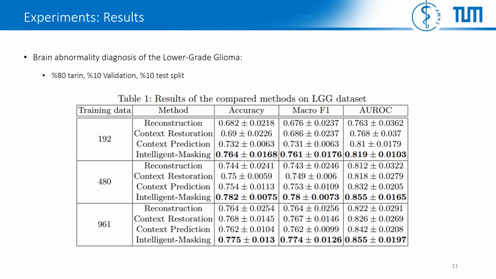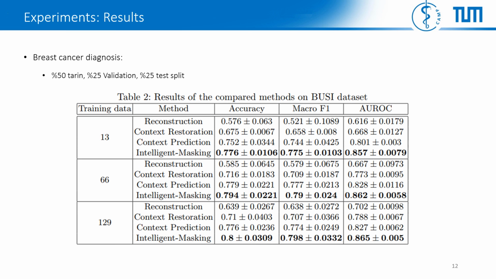Intelligent masking outperforms the rest with a higher margin for lower sizes of training set. Other methods have similar performance in large training sets. However, they perform differently with a limited number of samples. We take a similar approach for the second experiment. However, unlike the previous dataset, there are much fewer samples in each setup in this dataset. The results show that intelligent masking performs better, particularly with the smaller training annotations.